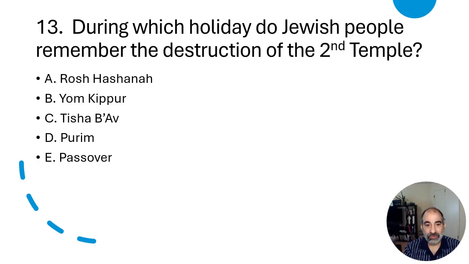All right, 13. During which holiday do Jewish people remember the destruction of the second temple? Yeah, there was more than one Solomon's temple. Some people don't even know that, but there was the first temple, it was destroyed by the Babylonians, and there was a second temple, it was destroyed by the Romans, and that took place on Tisha B'Av. So the answer would be C, right? So of all the choices there, C would be the answer on that, Tisha B'Av.